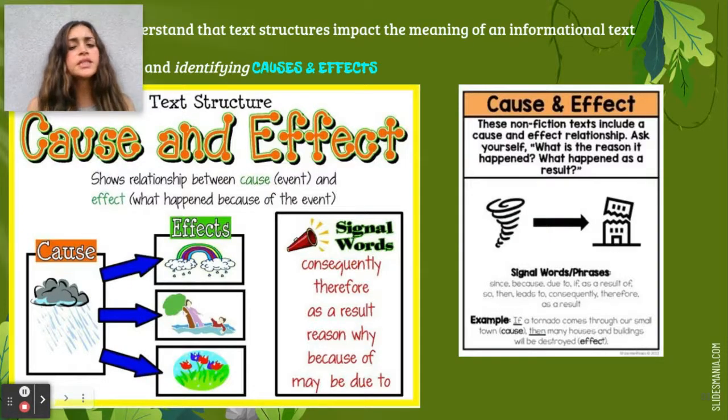Cause and effect is a relationship between an event and what happened because of that event. We're going to be looking for signal words such as consequently, therefore, as a result, reason why, because of, may be due to. There are other signal words or sentences where we're going to be learning about an event or behavior, an adaptation, and what happens because of it, as a result of it, or afterwards. We're also going to be asking ourselves, what is the reason for this? Why is this happening? And what happened because of it? Many times there can be many effects due to one cause, or many causes and one effect.